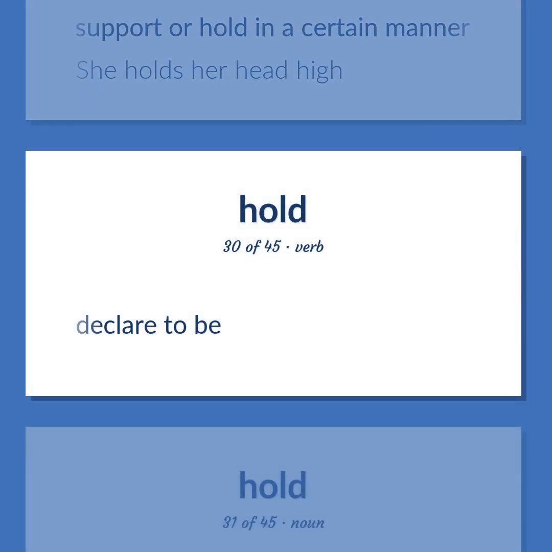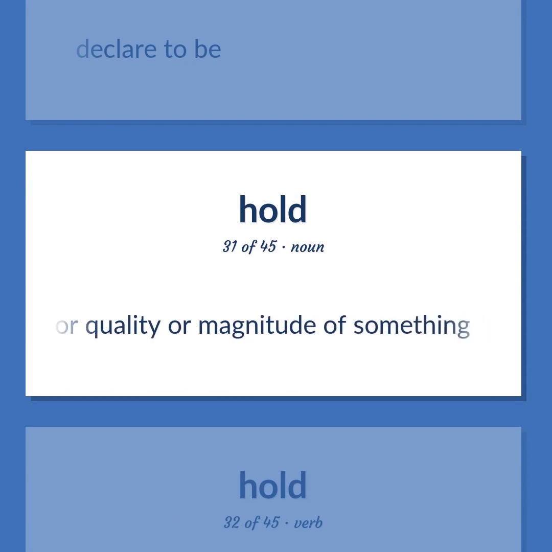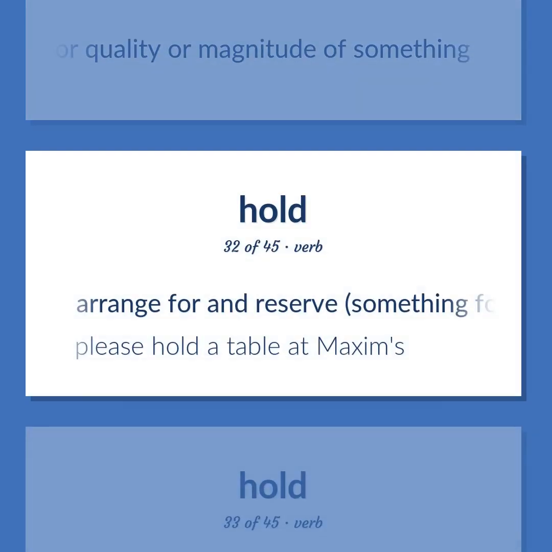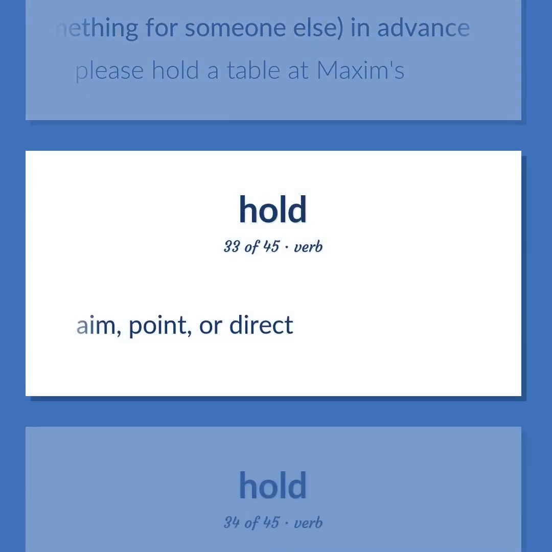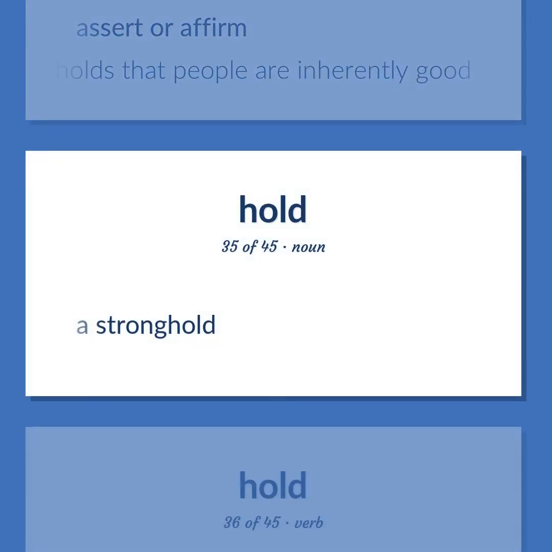Declare to be. Understanding of the nature or meaning or quality or magnitude of something. Arrange for and reserve something for someone else, in advance. Please hold a table at Maxim's. Aim, point, or direct. Assert or affirm. Rousseau's philosophy holds that people are inherently good. A stronghold.